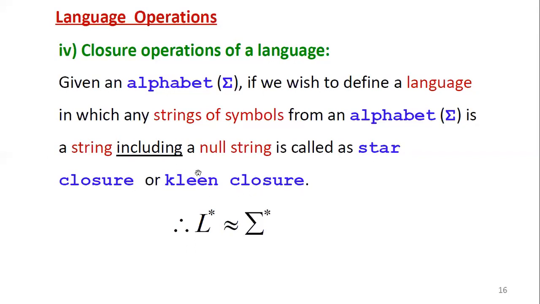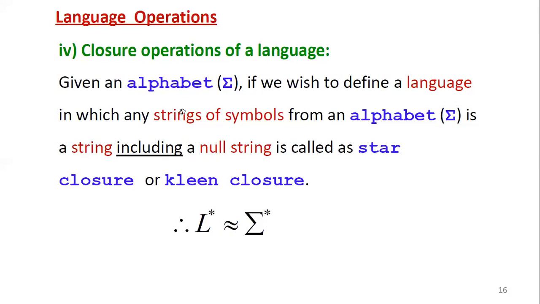In strings, we call it sigma closure or sigma positive closure. Sigma closure includes null, sigma positive closure doesn't include null. Similar to that, but here with respect to language: given an alphabet sigma, if we wish to define a language in which any string of symbols from the alphabet sigma is a string, including a null string, it is called star closure or Kleene closure.